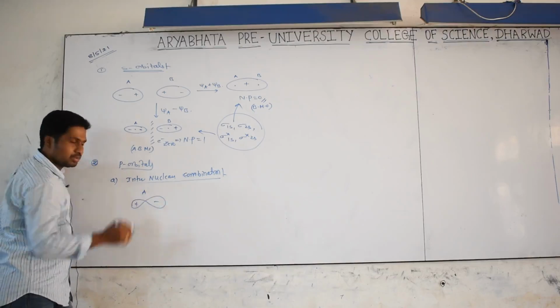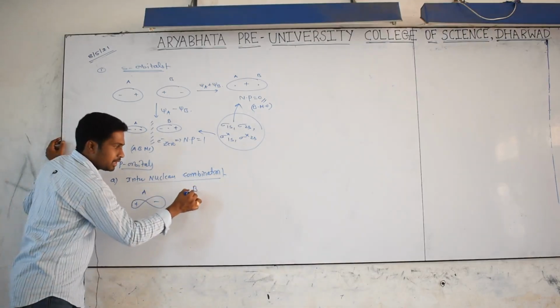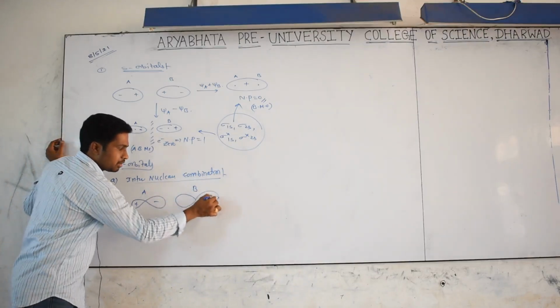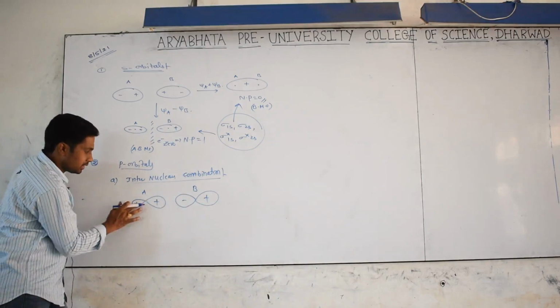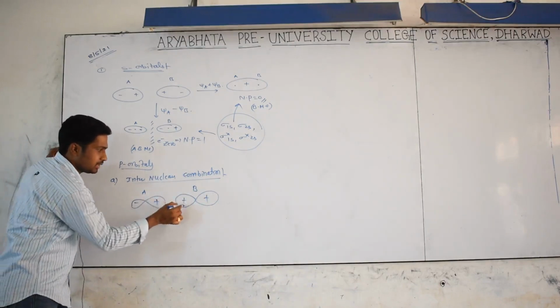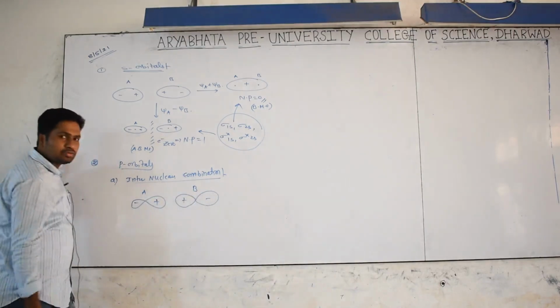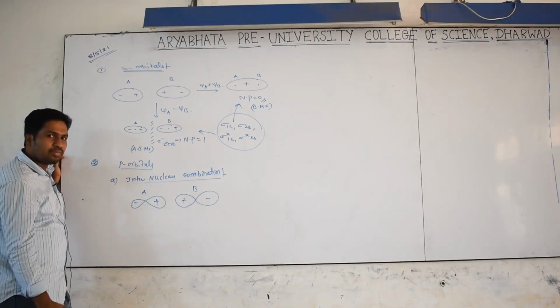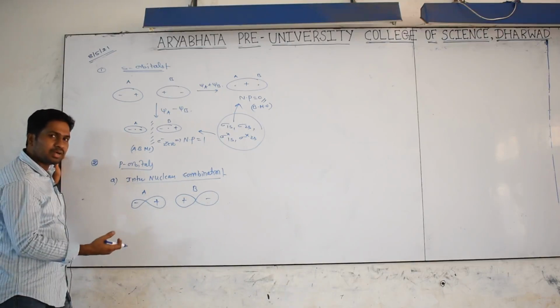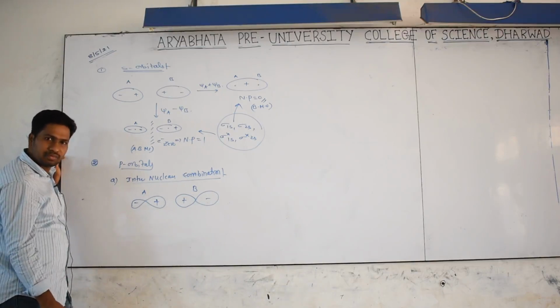This is the A atom's p orbital. From the B atom we also get a p orbital, minus plus. Or, more conveniently, write minus plus here and plus minus here. Now the two atomic orbitals approach each other along the internuclear axis. Then we always get a sigma bond, a sigma molecular orbital.